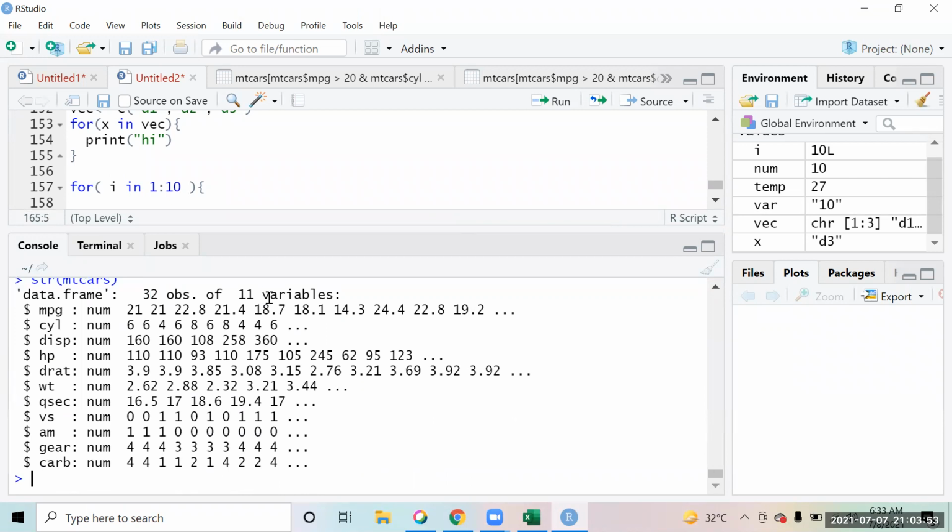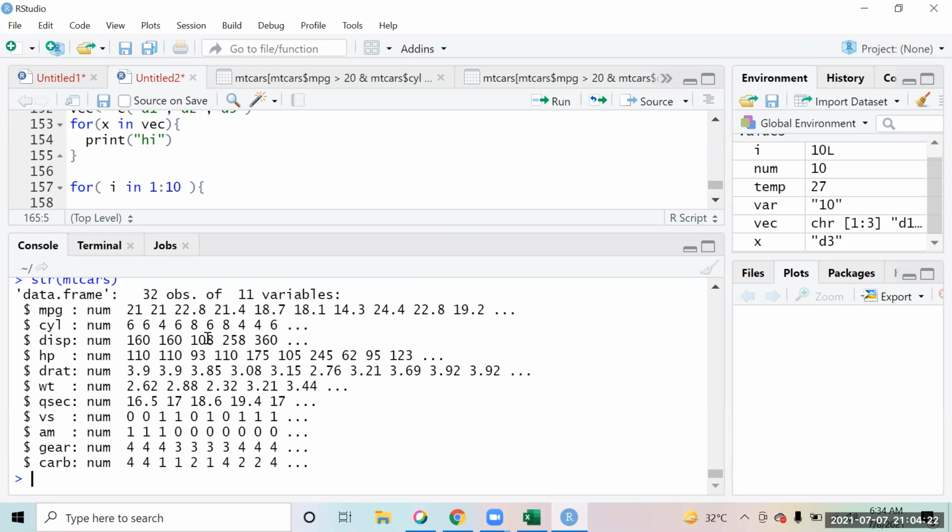It lists the columns, mpg, cyl, and so on, and for each column it tells you the type, numeric, and the sample data. So it gives the count of rows, and for each column the data type and its sample data. Is that it? Correct.